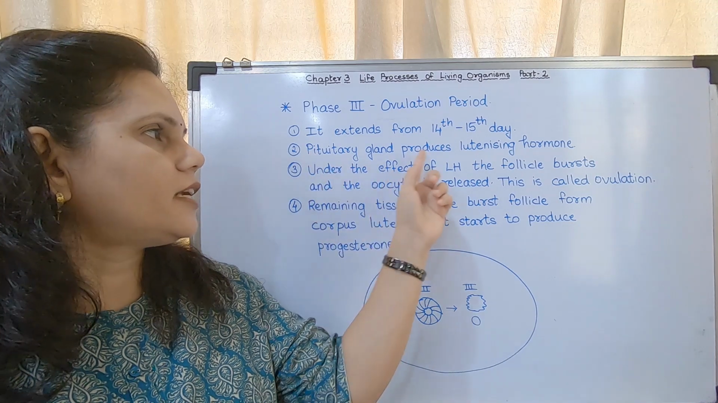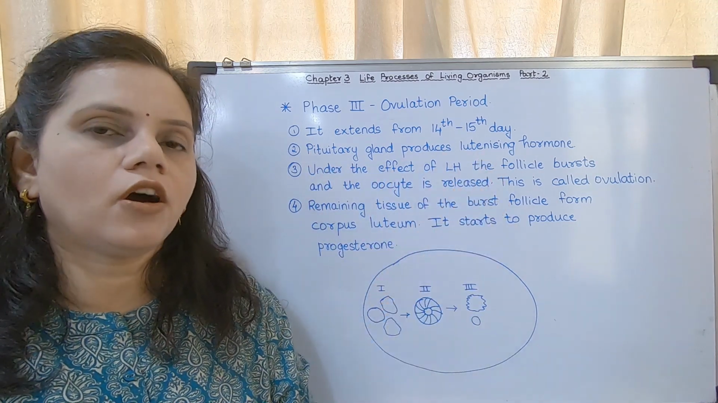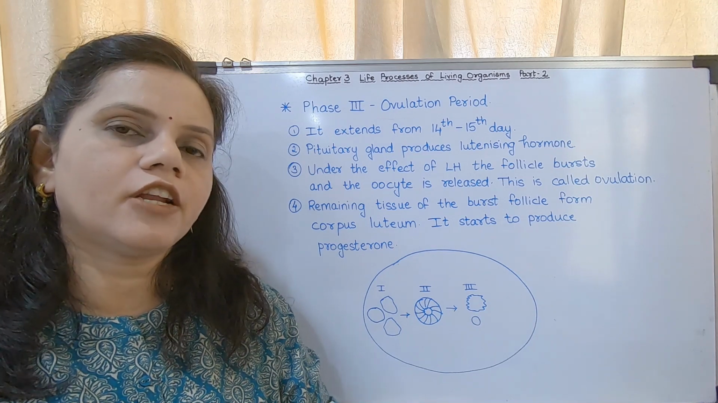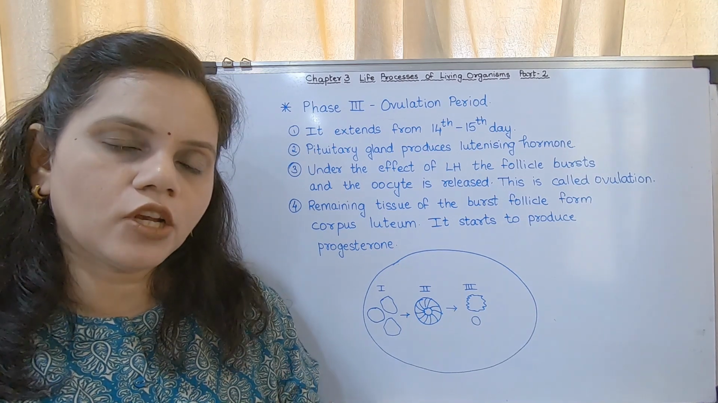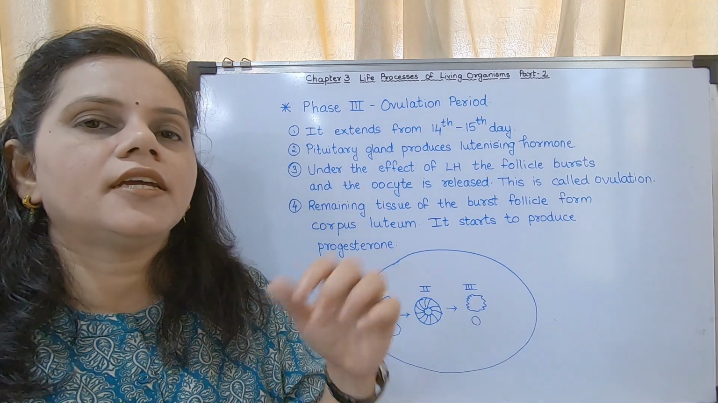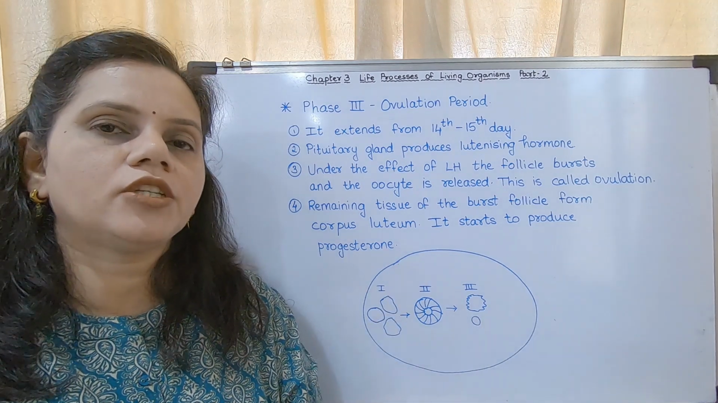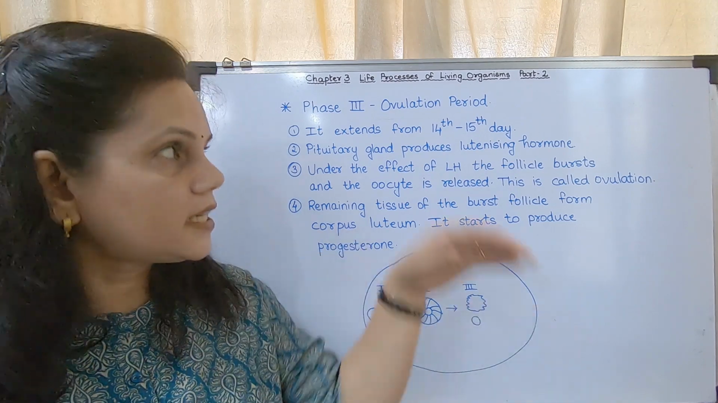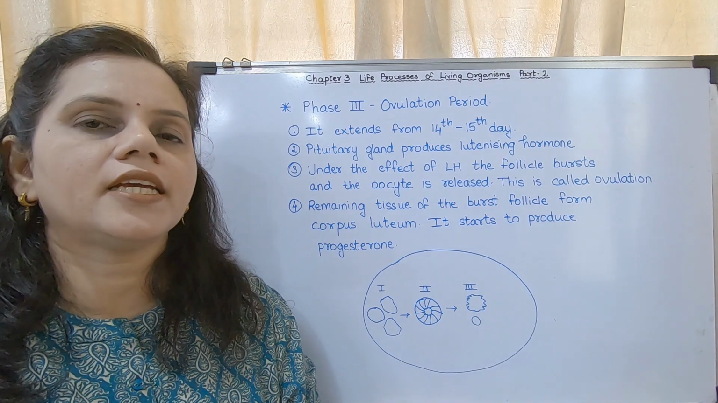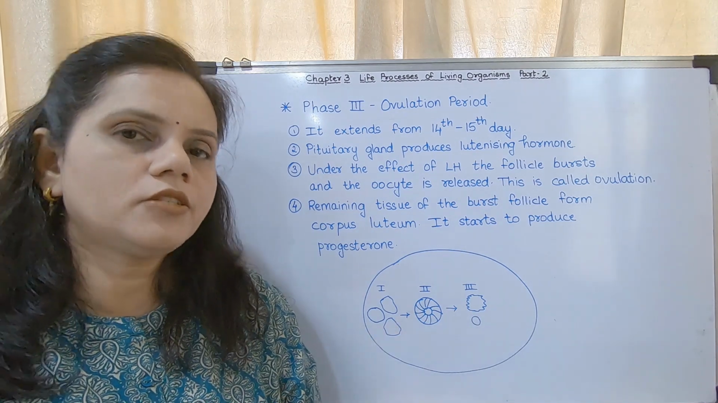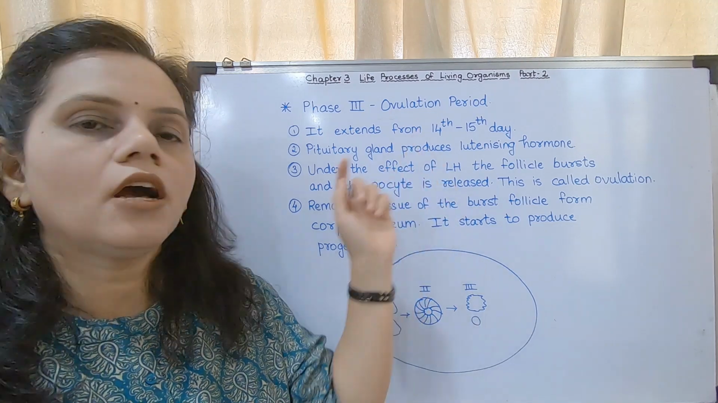The pituitary gland produces luteinizing hormone. What had happened in the second phase? As the level of progesterone and estrogen was low, FSH was produced. That FSH stimulated the formation of estrogen. The estrogen stopped FSH and it starts LH. The estrogen stops FSH and orders the pituitary gland to produce LH, that is luteinizing hormone.